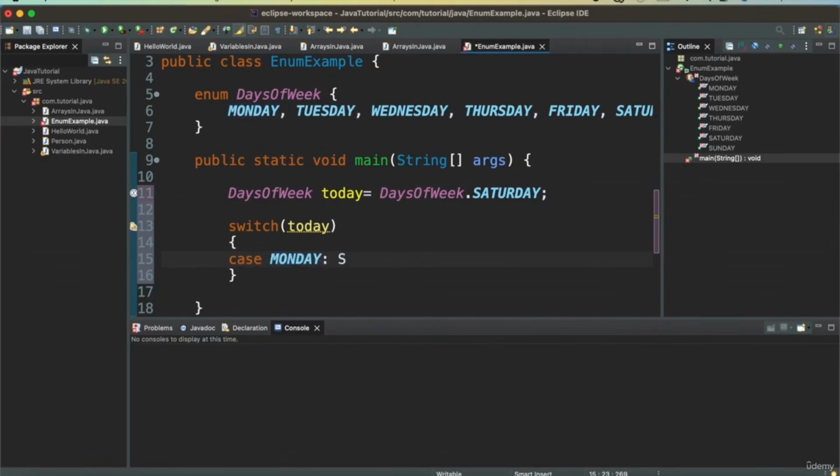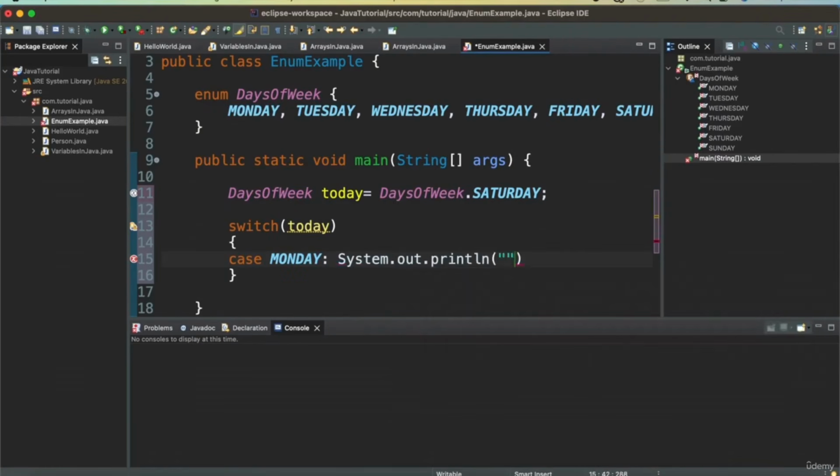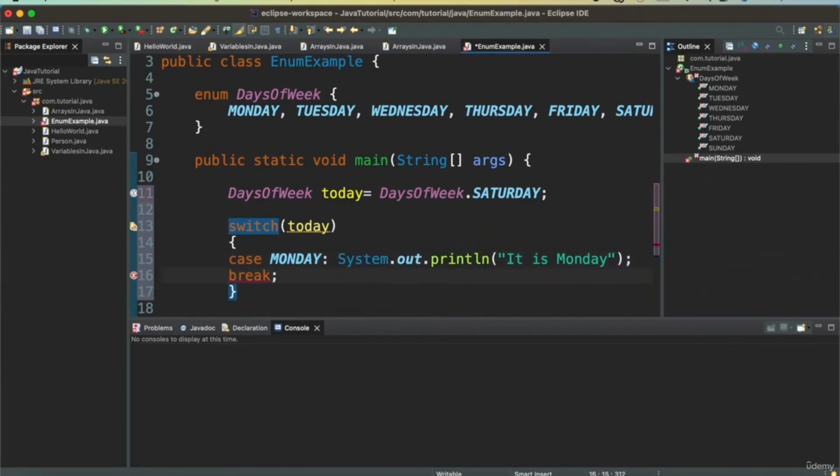Monday, and then we also have a break, and we will copy this for all the cases that we have.